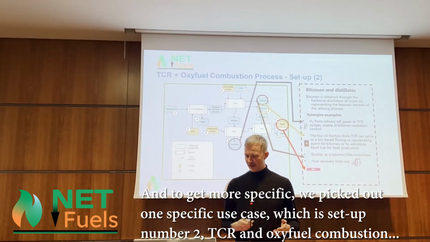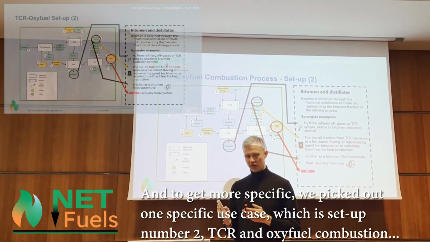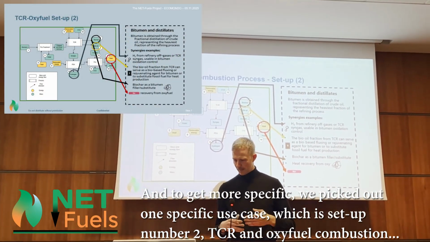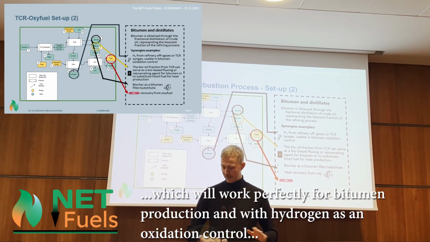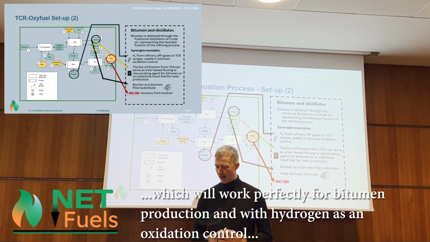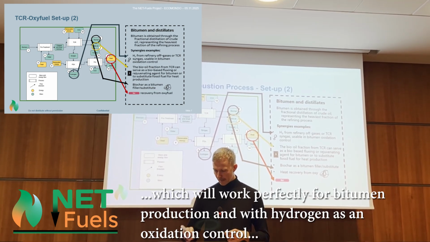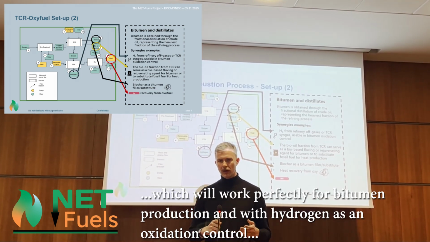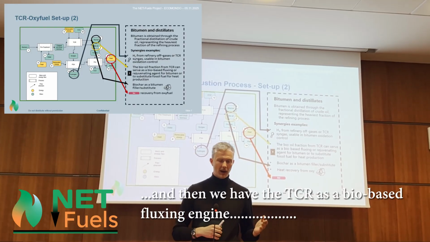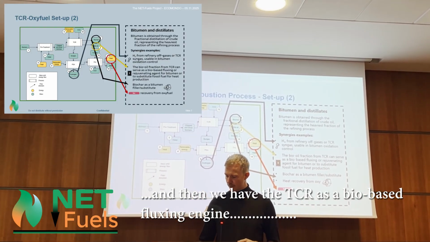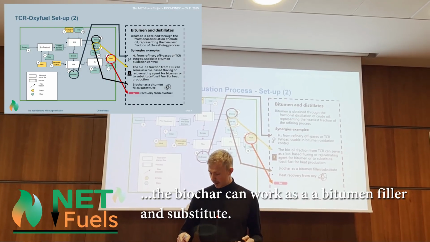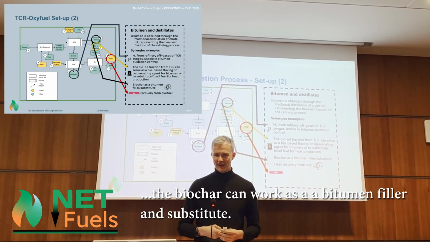And to get more specific, we picked out one specific use case, which is the setup number 2, TCR and oxy-fuel combustion, which would work perfectly for bitumen production. And we have hydrogen as an oxidation control. Then we have the TCR oil as a bio-based fluxing agent, and the biochar can work as a bitumen filler and substitute.